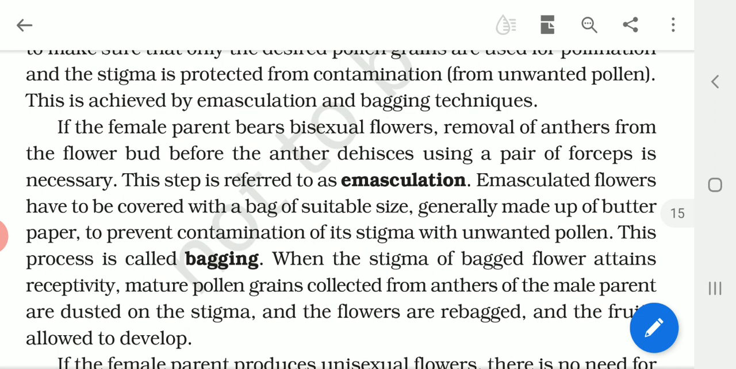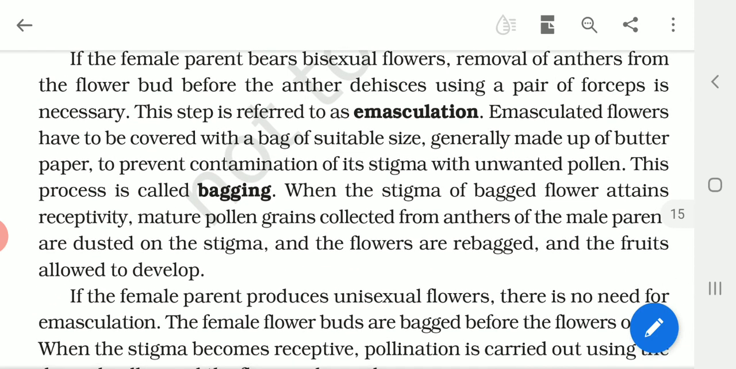Emasculation means removing, masculine in the sense of the male part, so we are removing them. And after that, what do we do? We cover that flower with the help of a butter paper, and that is called bagging.